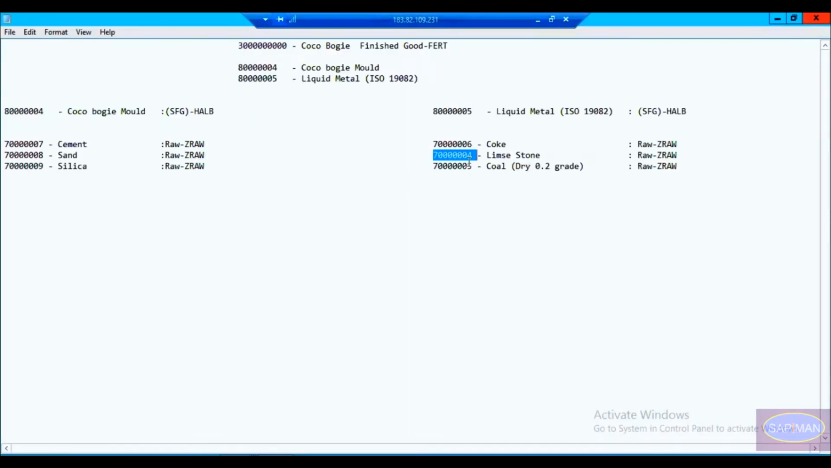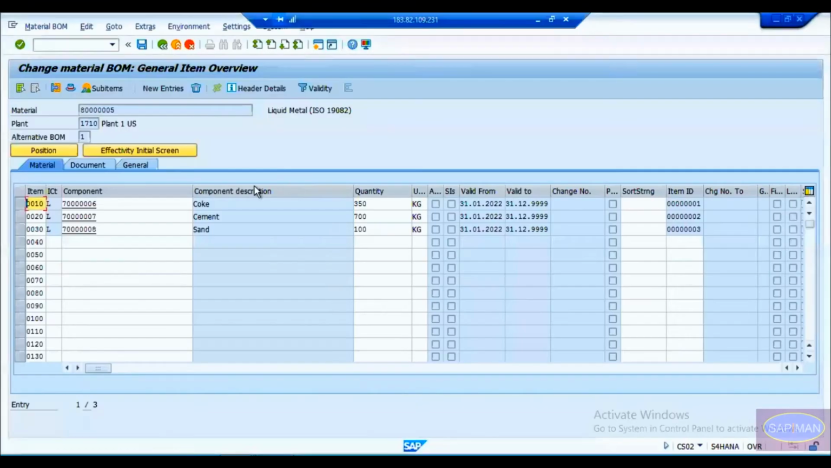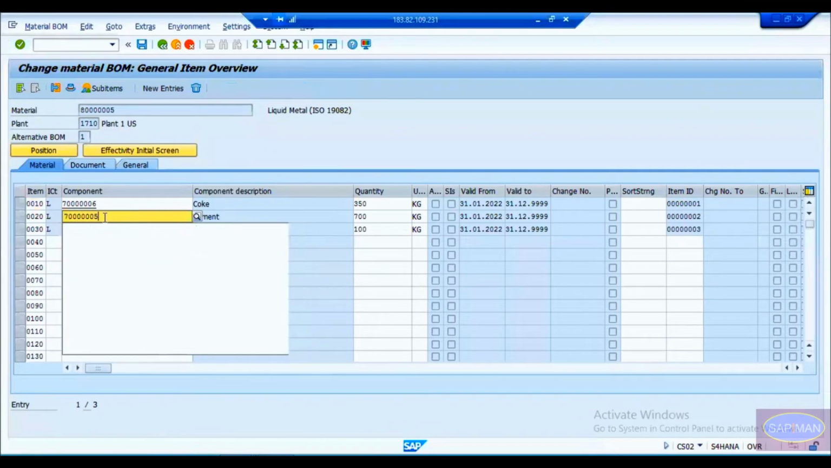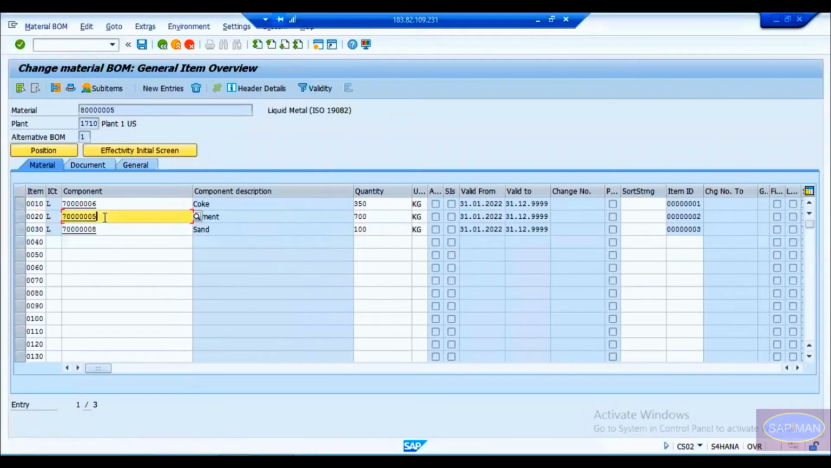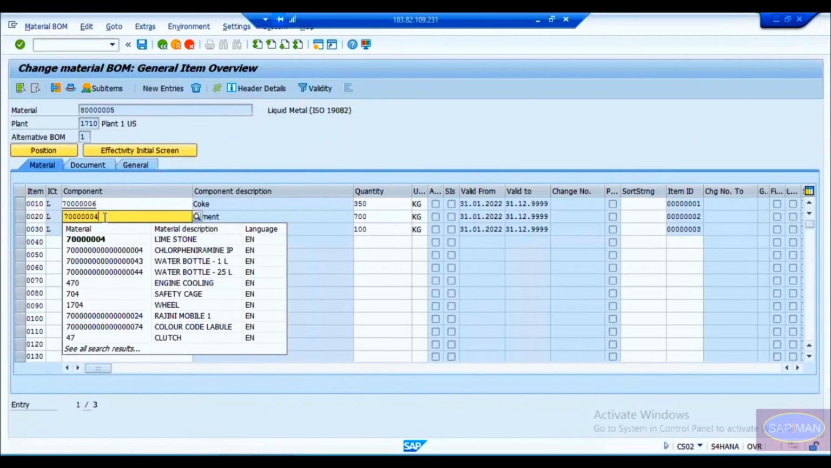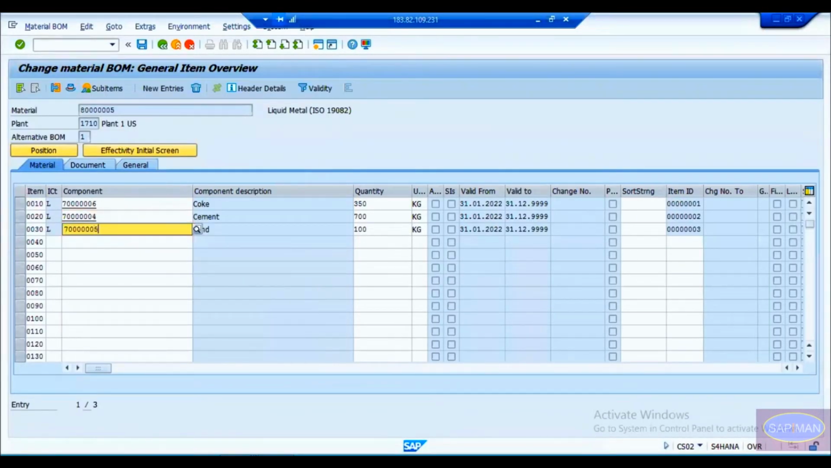So this is limestone and coal dry. Instead of that, I used this wrong component 7 at 8. That should not be there. It's coke, limestone, and coal. So I think this is there, and then this is 4 or 5, something is there. All right, this is good enough now.